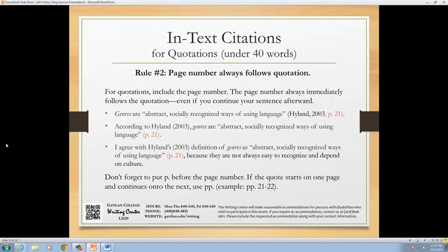In the first example, right after the closing quotation marks, we put parentheses mark, author's last name, comma, publication year, comma, P period, and then the page number, in this case 21, closing parentheses mark, period. Notice that to put the page number we put P period and then the number. This is different from MLA. In the second example, we put the author's last name, of course followed by the date, in the sentence itself. But notice that the P period page number still follows directly after the quotation in parentheses.